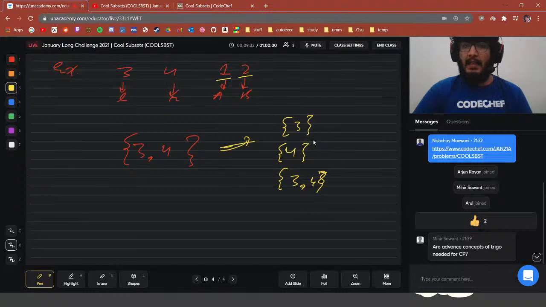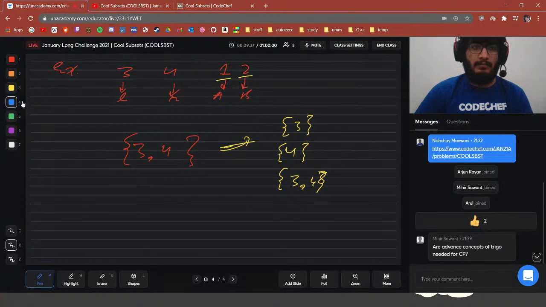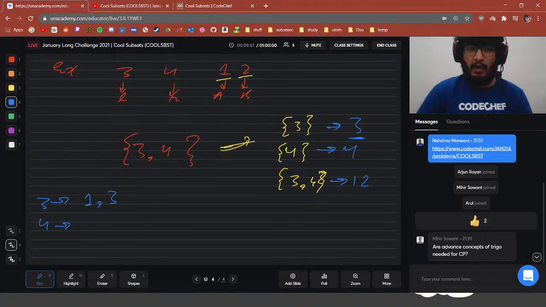Here we want to calculate the coolness of these subsets and take their sum, right? So to calculate the coolness of this subset, we have to take the product of all the elements in there. So the product is 3 here, the product is 4 here, the product is 12 here. The divisors of 3 are 1 and 3, the divisors of 4 are 1, 2 and 4, and the divisors of 12 are 1, 2, 3, 4, 6 and 12.